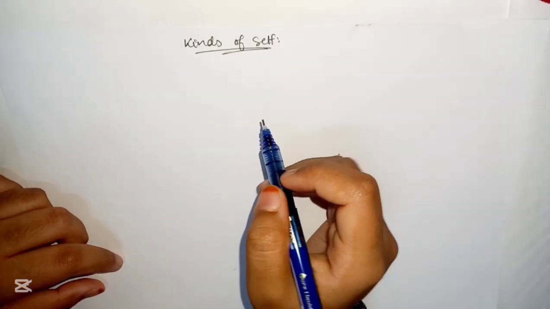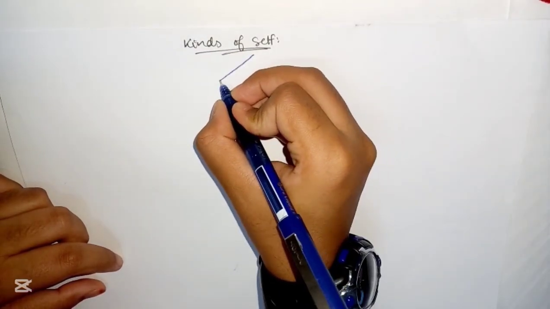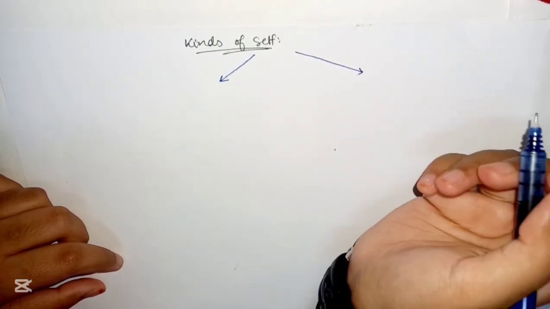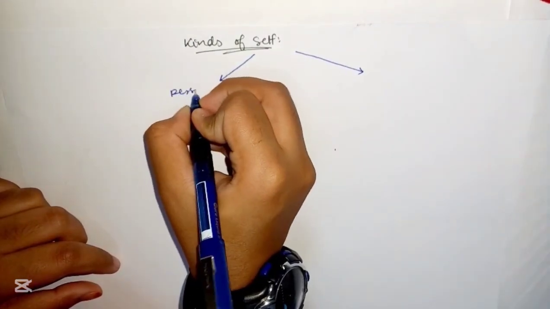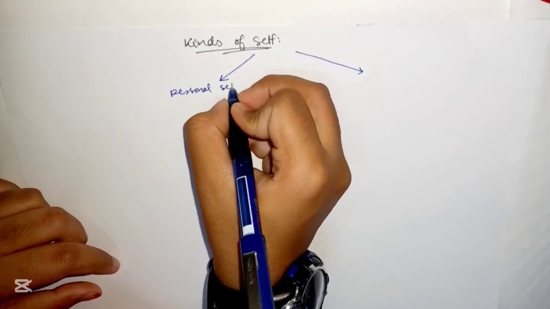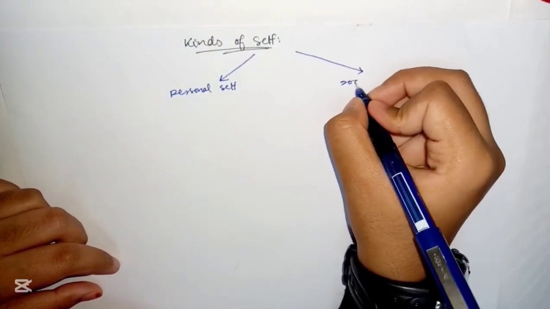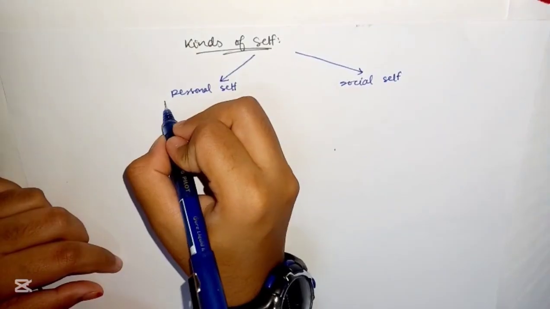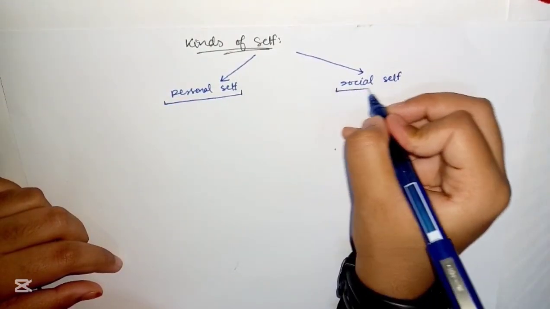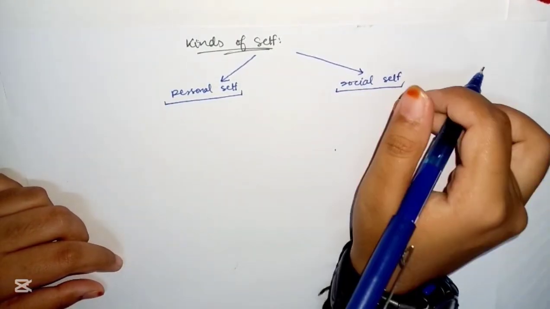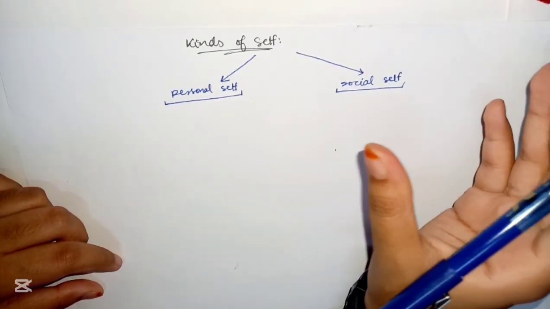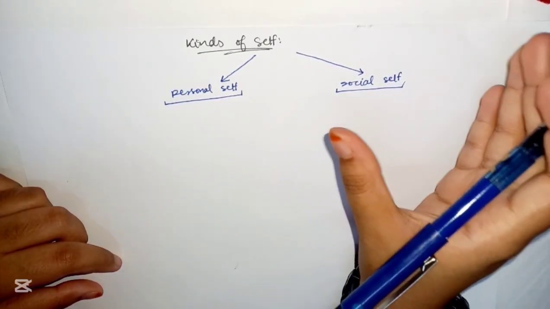So the main distinction here again, just like identities, there are types of self also, which are personal self and social self. Now, the biological self was where we know whether we are hungry or what we're feeling.